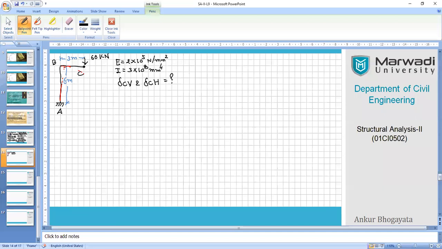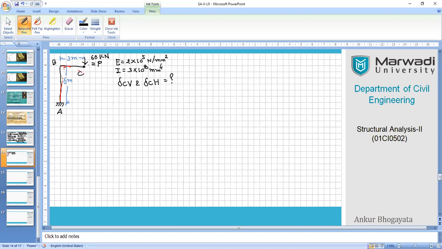Right now, I want these two quantities. Both are related to point C. Now, as a rule number one, when you are dealing with deflections, you must have an associated force in that particular direction at that particular location. So for a calculation of delta C in vertical direction, I don't have any problem. I already have a force at the same point in the same direction. So I will name it simply as point P, right? And later on, I will declare that the value of P is 60.